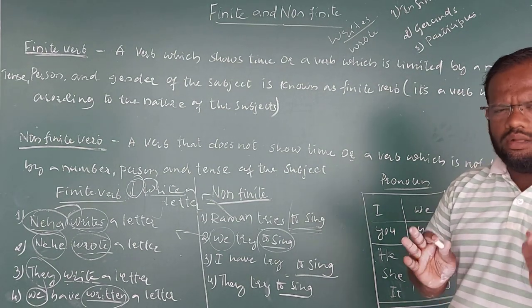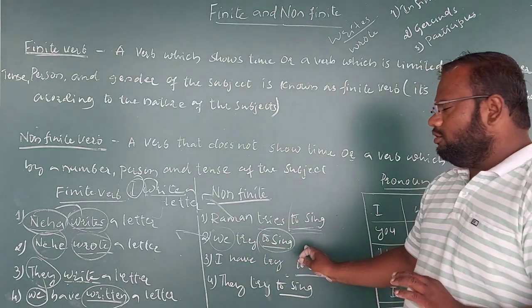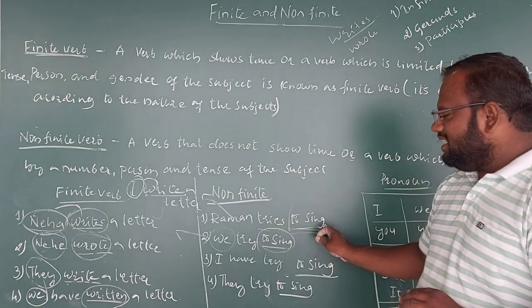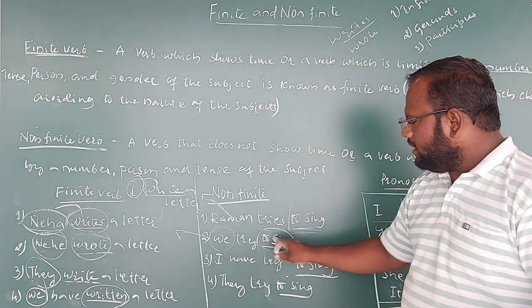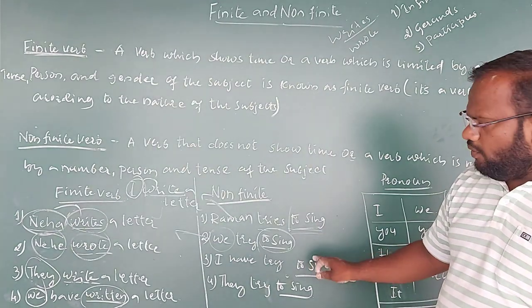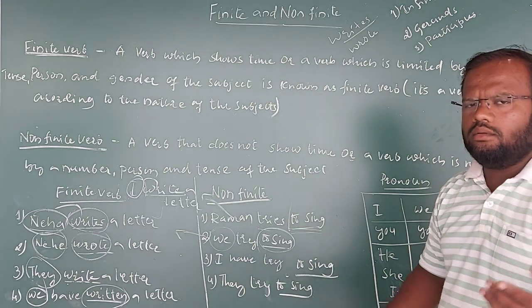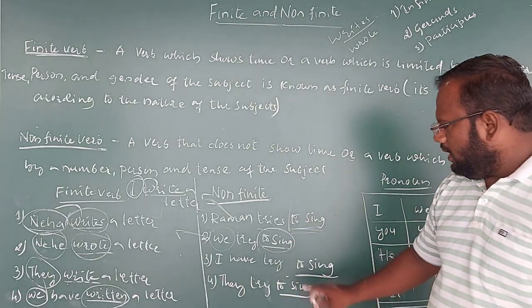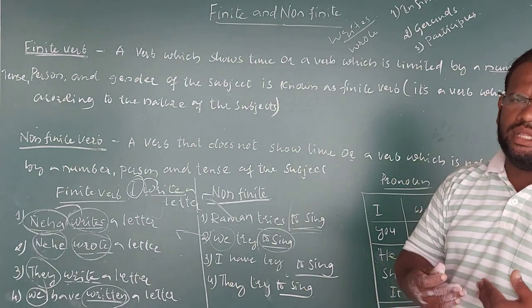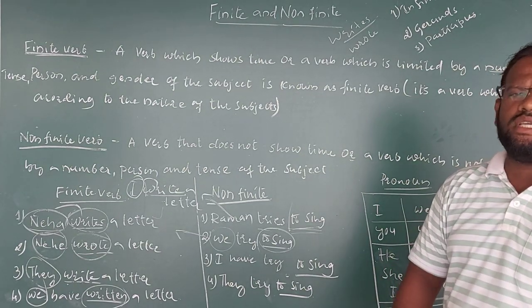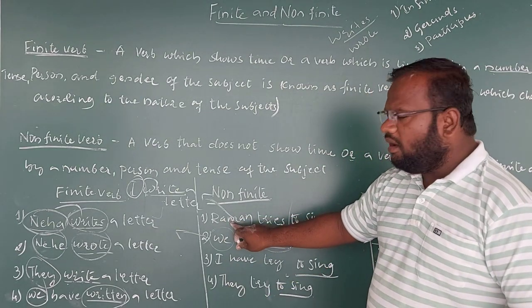The verb is constant, it will remain fixed. We try to sing, Raman tries to sing, it will be the same only. Then again, we try to sing, no changes in the verb. I have tried to sing, no changes at all in the verb. Then again, they try to sing, there are no changes at all, though the subjects have changed. First person, third person singular Raman.